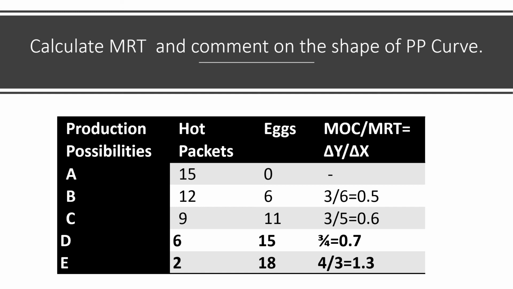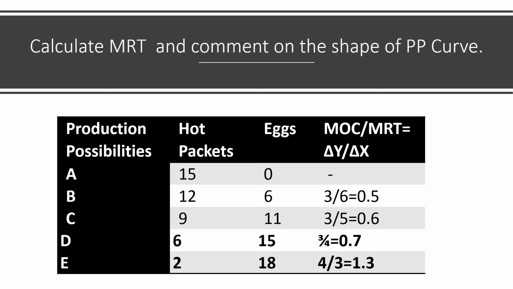As we know that we don't have the previous combination, we cannot calculate the first possibility. So for the second possibility, 6 minus 0 is 6, which is the gaining good, and 12 minus 15, the change in hot packets, is 3. So 3 divided by 6 is equal to 0.5.